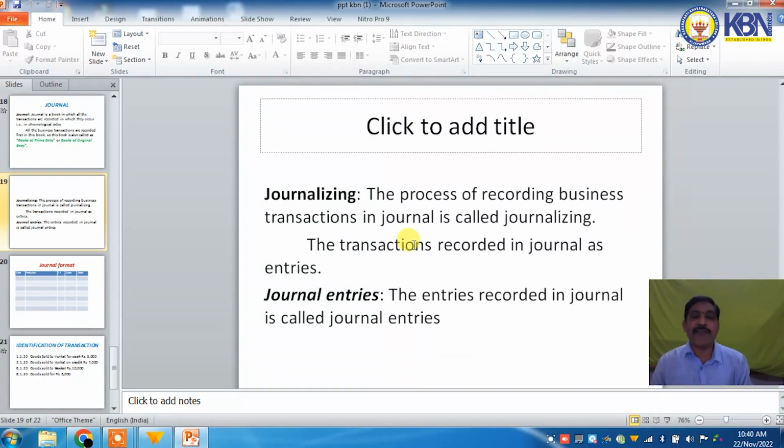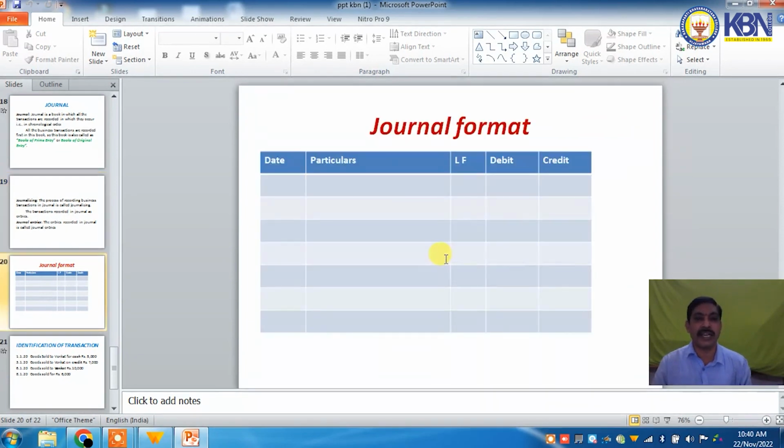The process of recording business transactions in the journal is called journalizing. The transactions recorded in the journal are entries. So the entries recorded in the journal are called journal entries.